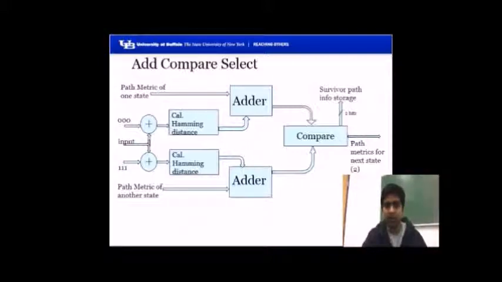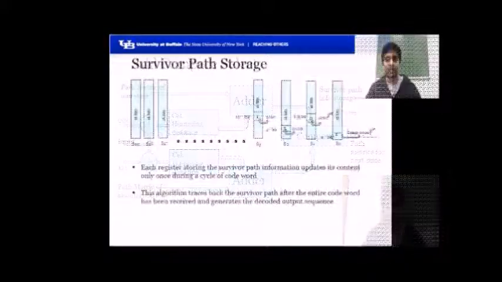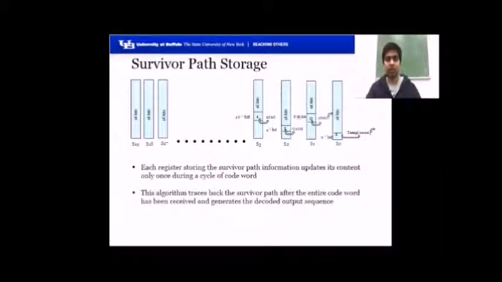The result is added to the path metric. The result then obtained is compared in the compare block, and the one with the least value is selected. The output of the compare block is the data for survivor path storage and the information for the next state. This slide explains the working of survivor path storage. The main function of this block is to trace the data.